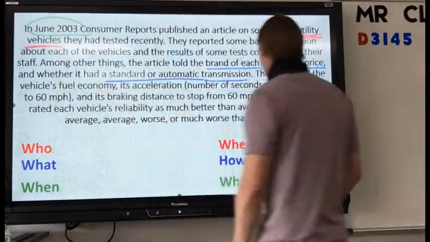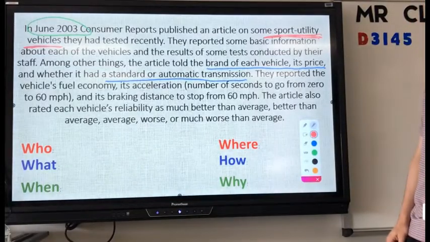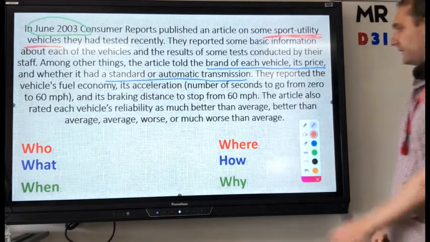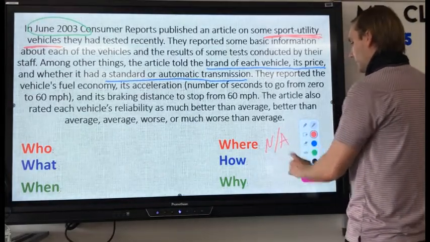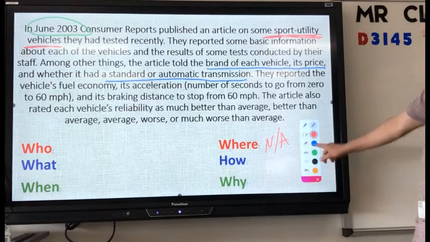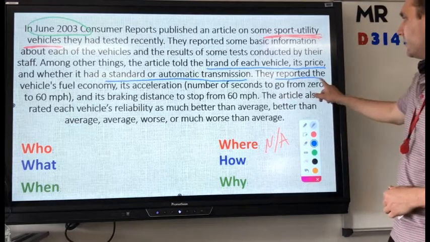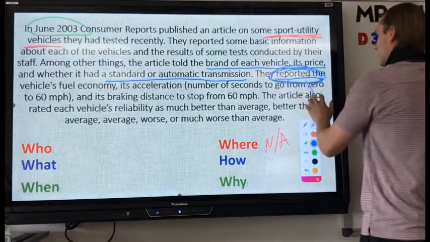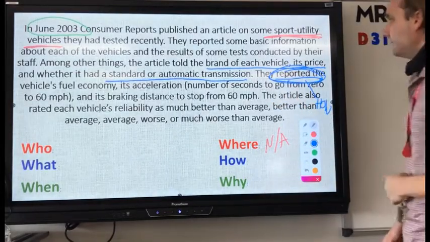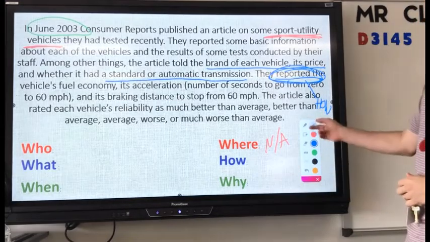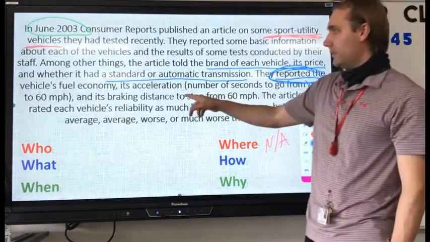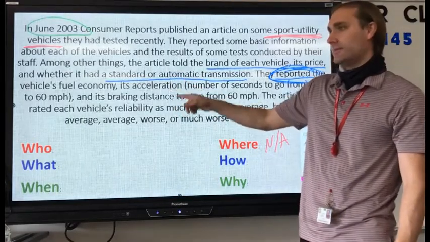When are we doing this survey or experiment? June 2003. Where is it taking place? Does it say? I don't see it. It doesn't say. We can assume America, but we don't want to assume, so NA. How are we doing this? By reporting the fuel economy. Yeah, we're taking reports. We're guessing from mechanics. That is our how. Probably doing some test experiments, probably on a freeway or a racetrack.